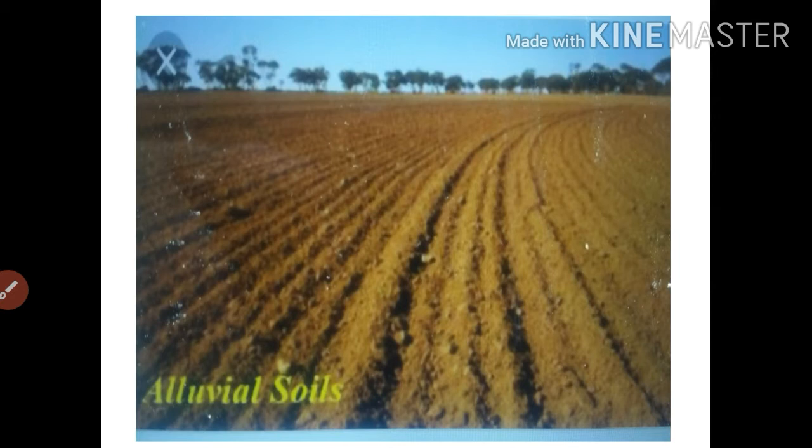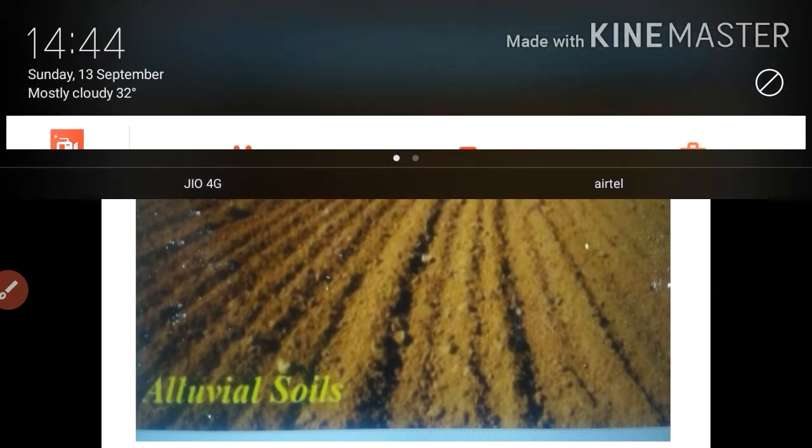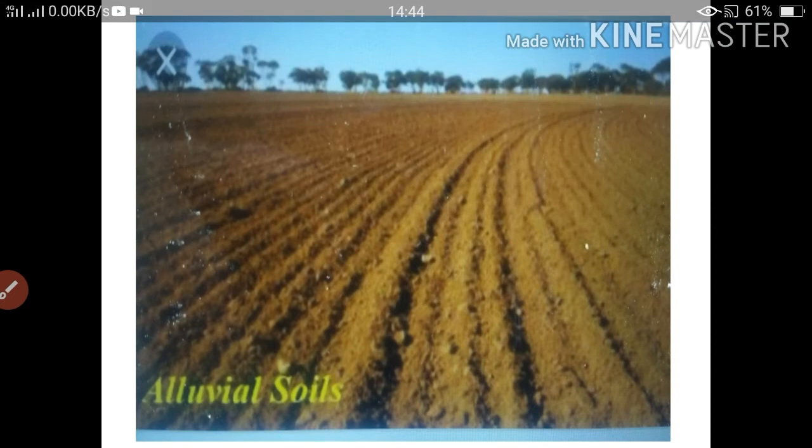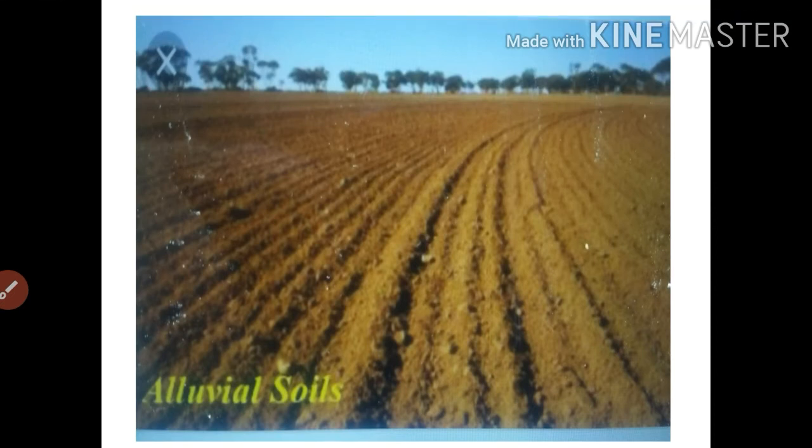It spreads over an area of 7 lakh square kilometer, the plain being about 2400 kilometer long and 240 to 320 kilometer broad. It is a densely populated physiographic division with a rich soil cover combined with adequate water supply and favorable climate. It is agriculturally a very productive part of India, as we have seen in this image.